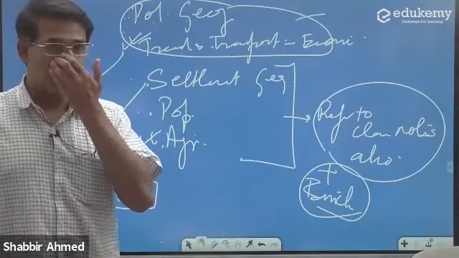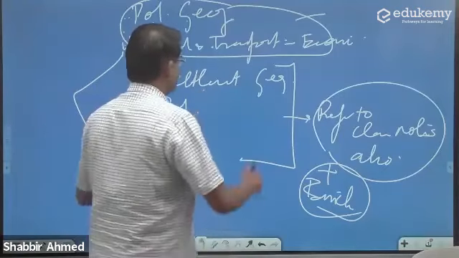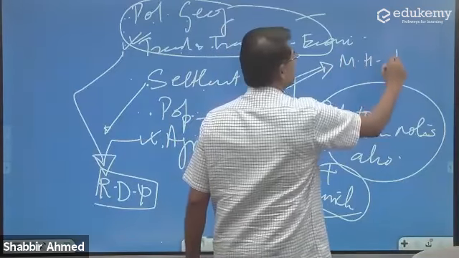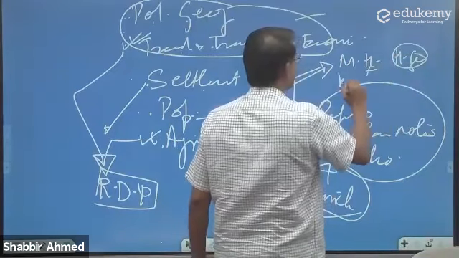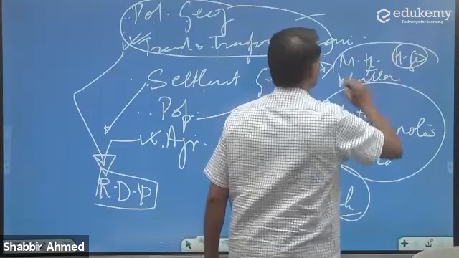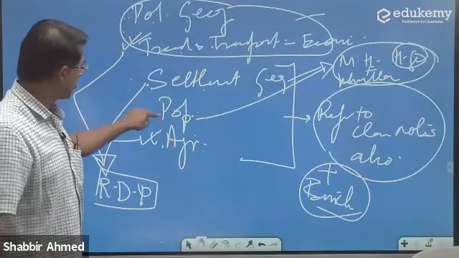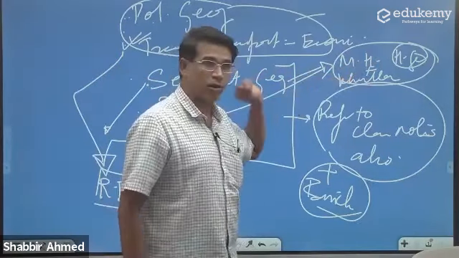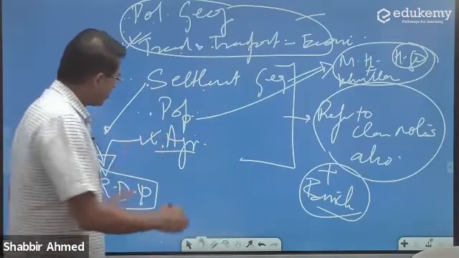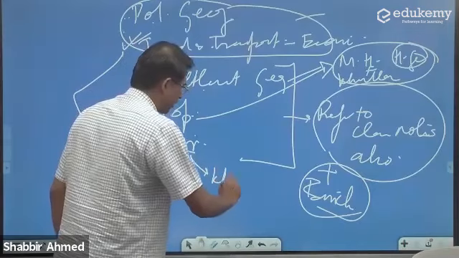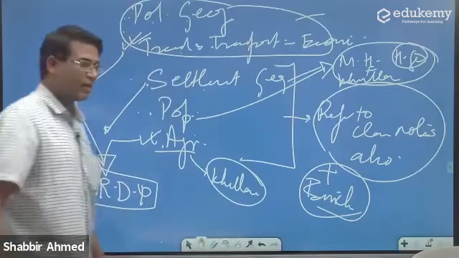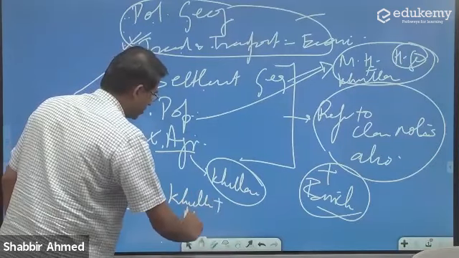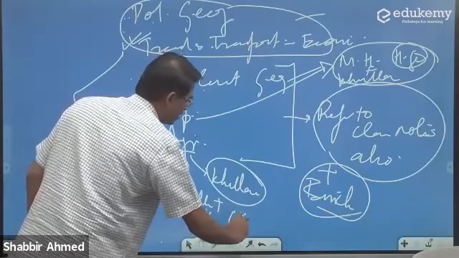For settlement geography and population geography, ये दोनों units के लिए follow माजिद हुसैन human geography का जो textbook है, plus do Khuller, Indian geography by Khuller. For population geography, for settlement geography, Majid Hussain, human geography textbook and Khuller. And for agriculture, you can rely entirely on Khuller. For RDP also, you can do Khuller plus Majid Hussain's human geography textbook.